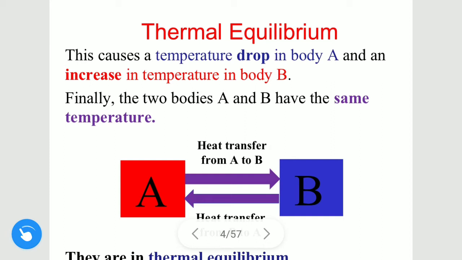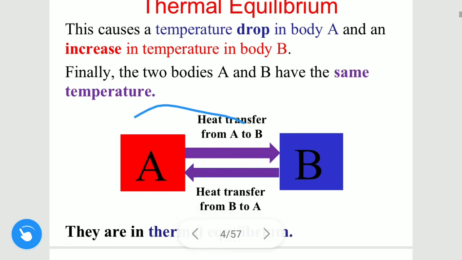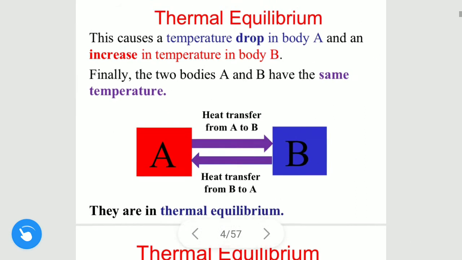After some time, body B will also start emitting some heat to A. After a very long time, the temperature of both bodies will be the same. This is called thermal equilibrium.